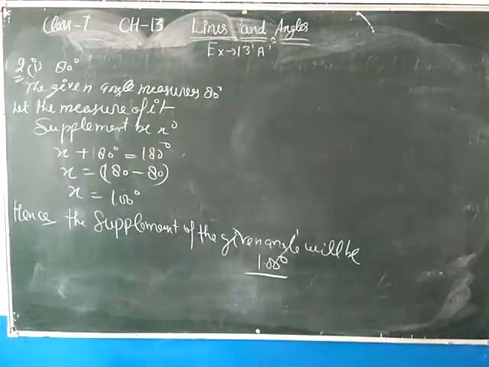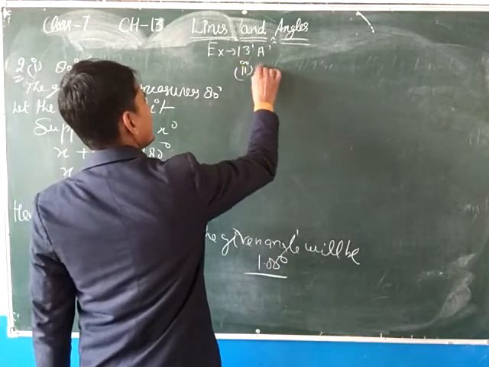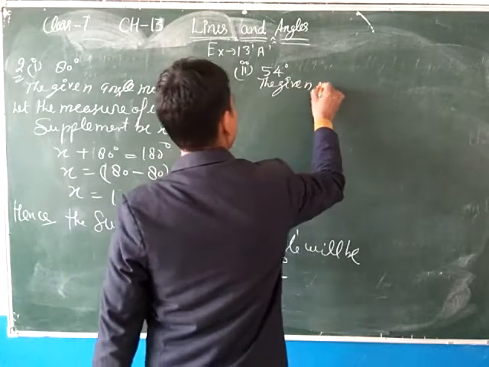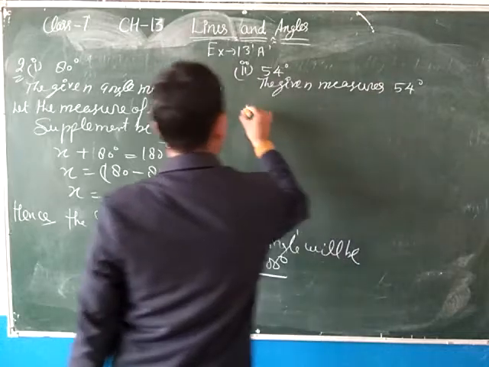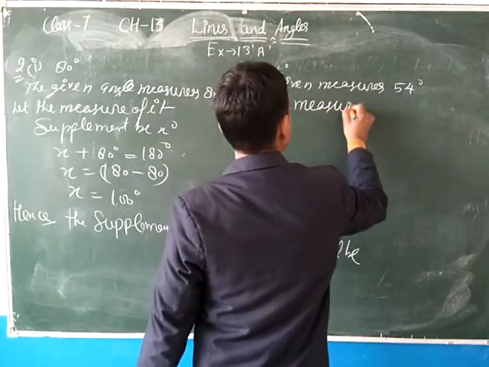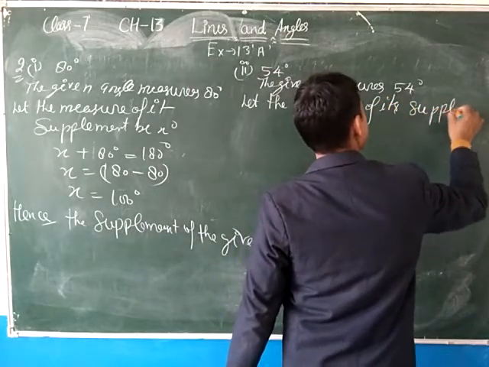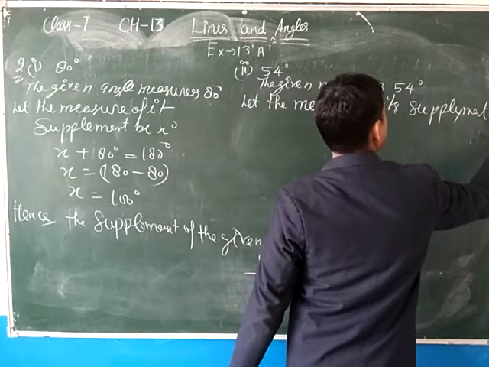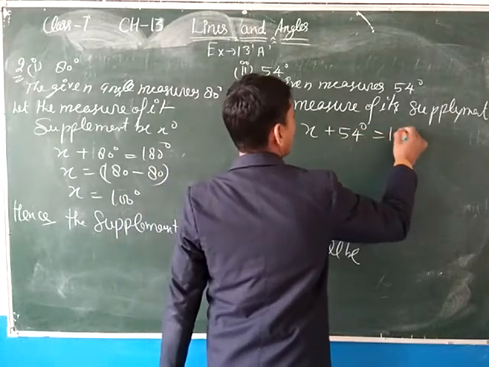And the second part is 54 degree. So the given measure is 54 degree. So let the measure of its supplement be x degree. So the sum of two supplementary angles equals 180 degree.